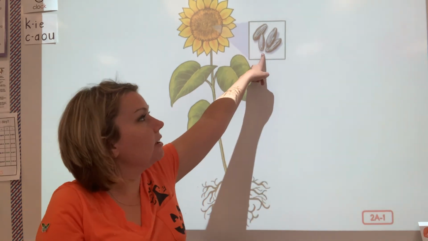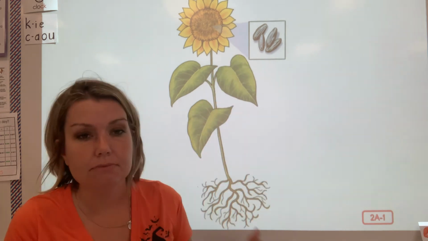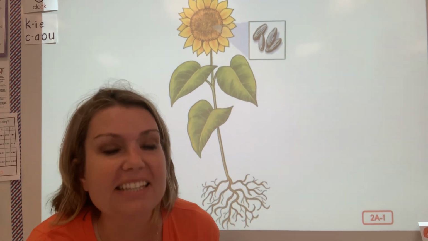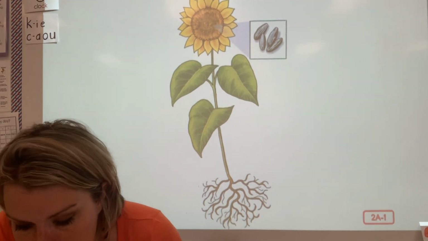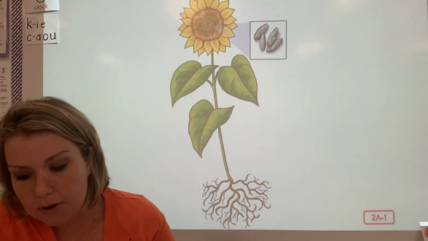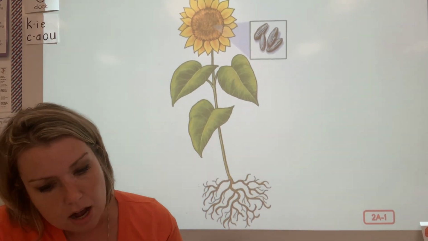Smearty, what do we call these little things right here in the middle? The what? The seeds, you're right, the seeds. And we can plant those to make new plants.